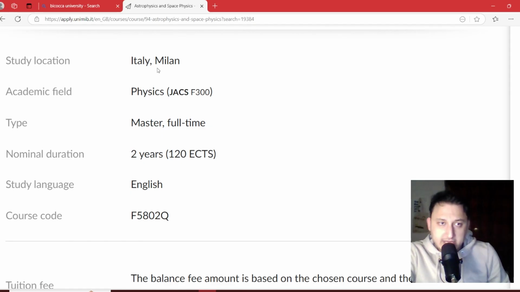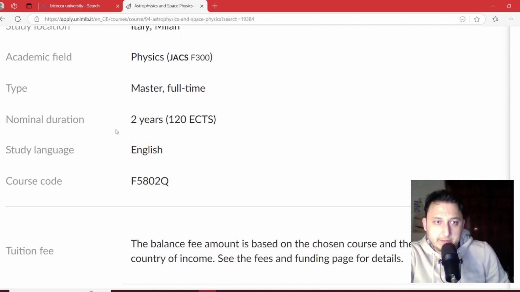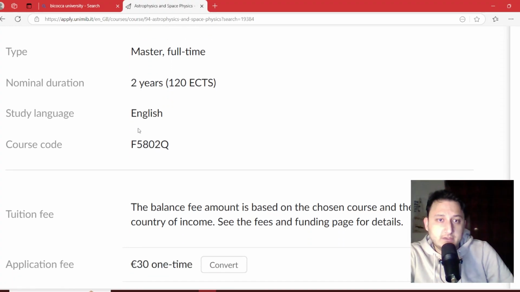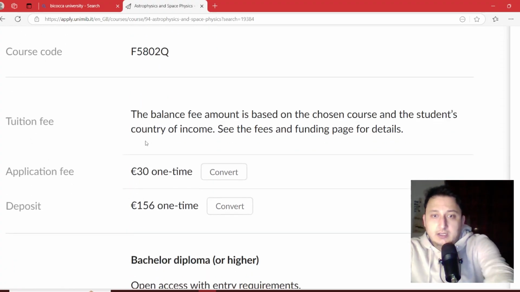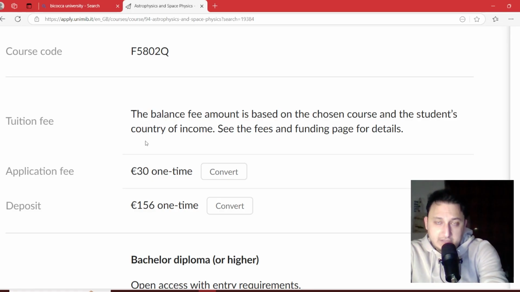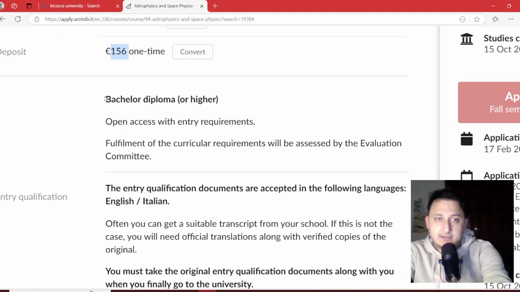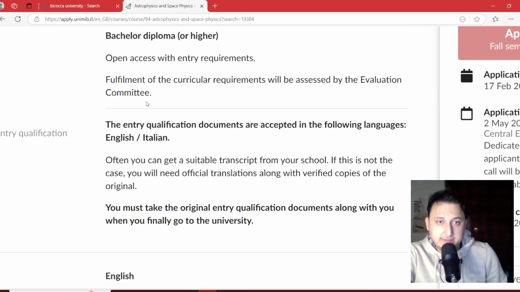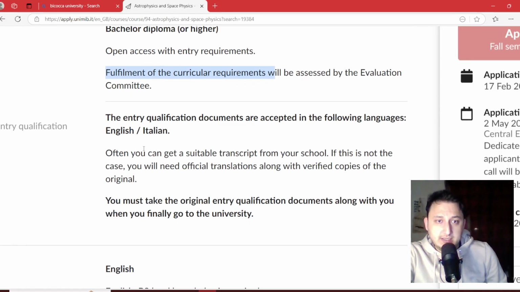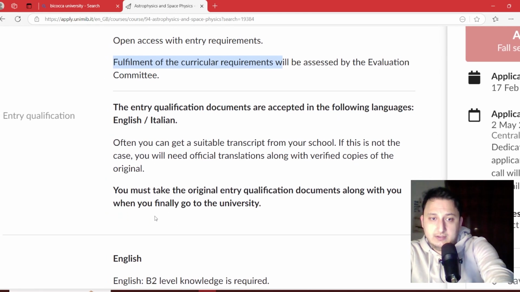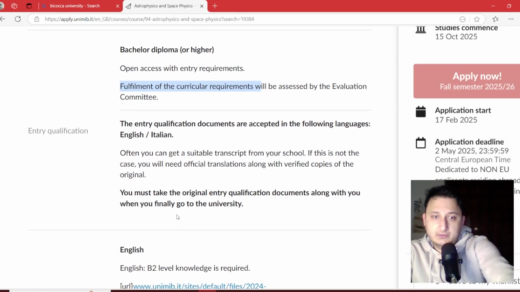We have a study location, academic field, type, and the duration of the course, and also the language of the course. Also, we can see the application fee for the University of Milano-Bicocca for this year is €30. Then, for applying for this field, you can see the requirements. For example, the bachelor's degree or the English language level is here, B2.